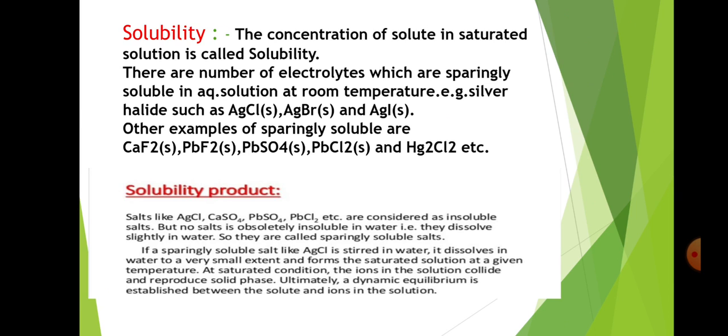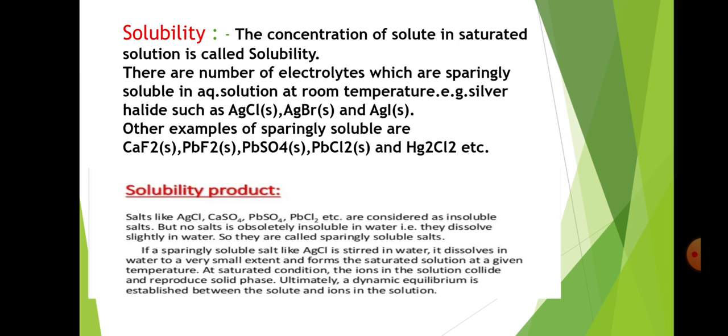Then we see solubility product. Salts like AgCl, CaSO4, PbSO4 and PbCl2 are considered as insoluble salts. But no salt is absolutely insoluble in water; that is, they dissolve slightly in water, so they are called sparingly soluble salts. If a sparingly soluble salt like AgCl is stirred in water, it dissolves in water to a very small extent and forms a saturated solution at a given temperature.